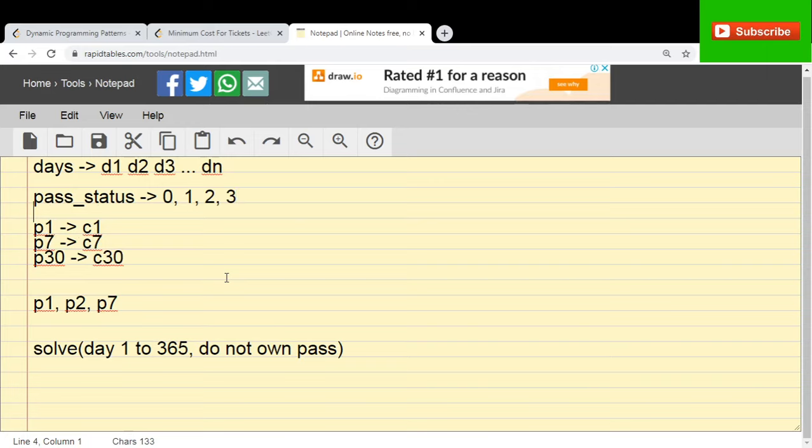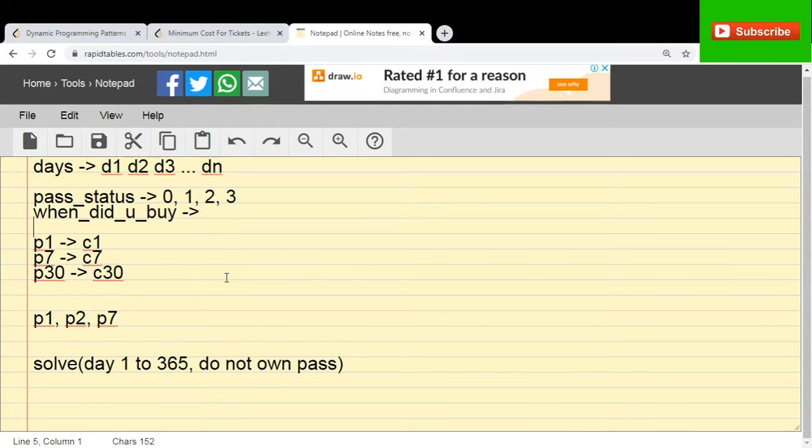Because these passes are going to expire if I already own one. So when did I buy the last pass? When was the last day when you bought a pass? This would help you find out whether your pass has expired or not.